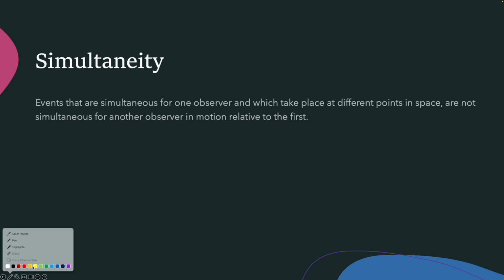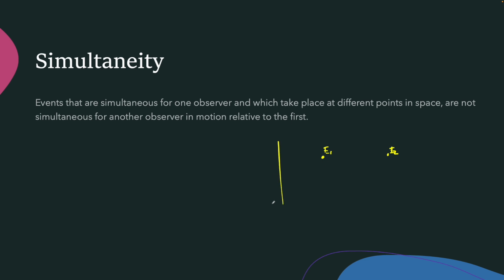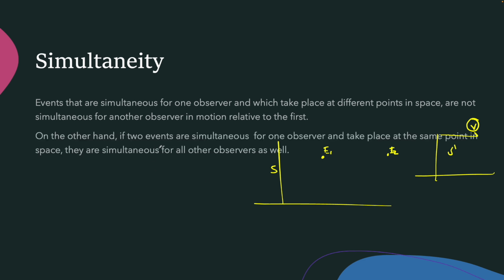Means if the events E1 and E2 both occur at the same time for frame S, those two events may not be occurring at the same time for the other frame S prime, which is moving at constant speed v. On the other hand, if two events are simultaneous for one observer and take place at the same point in space, they're simultaneous for all the other observers as well.